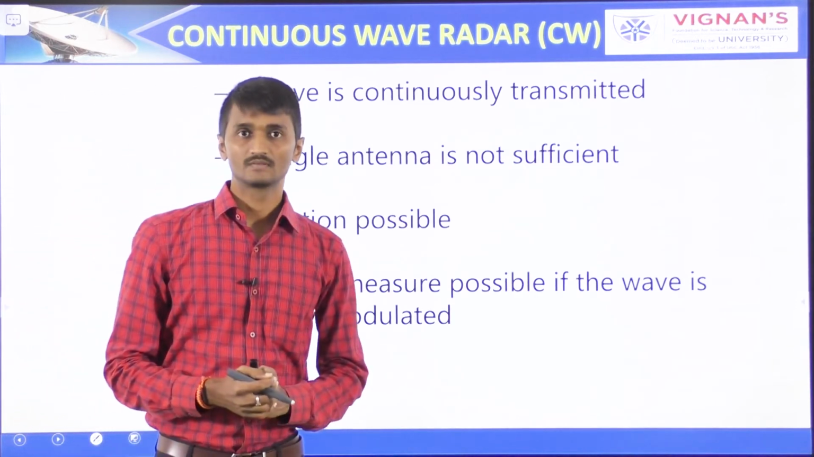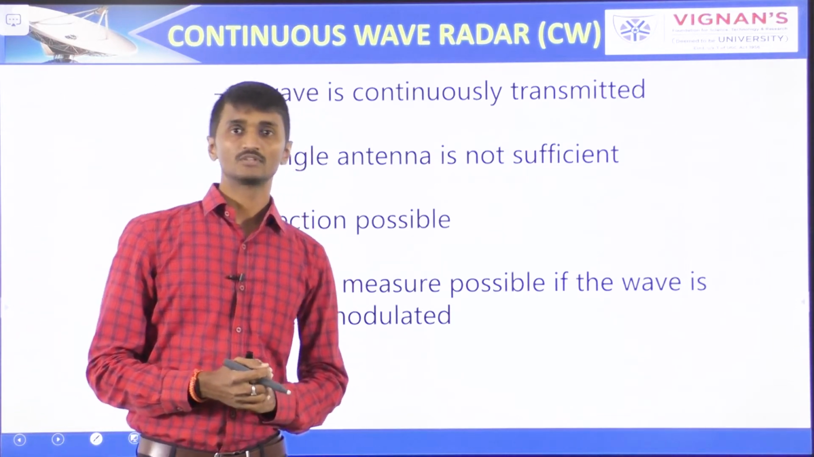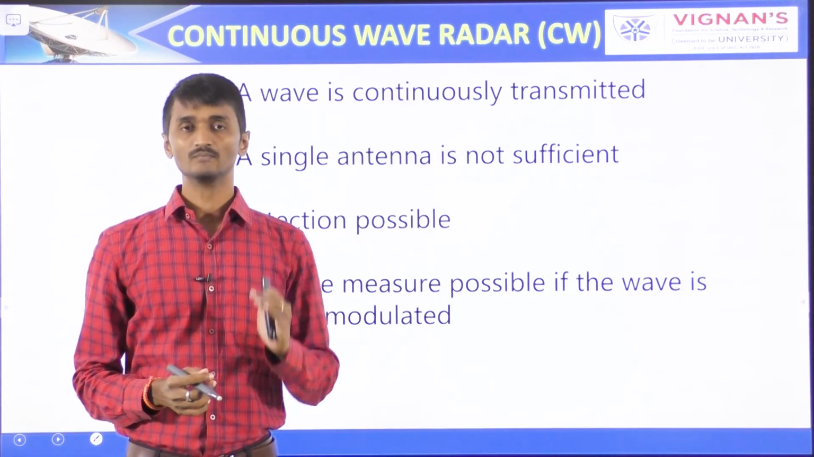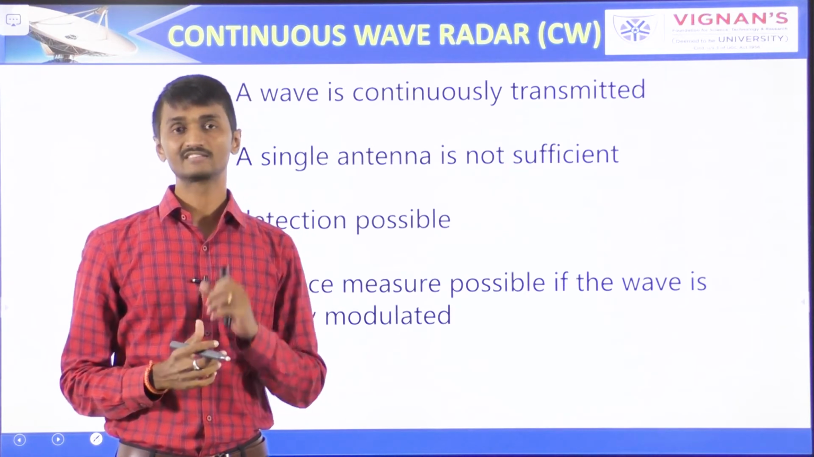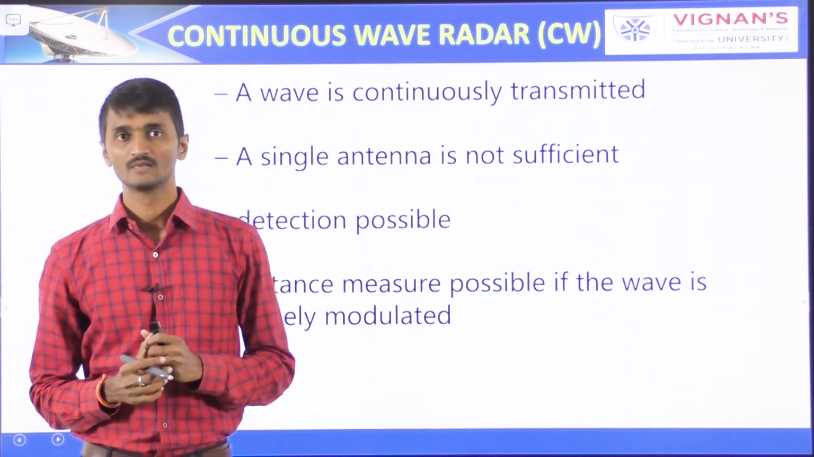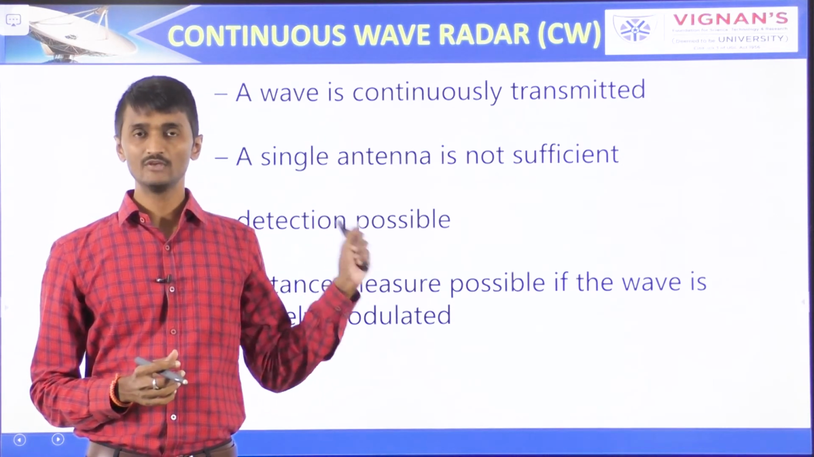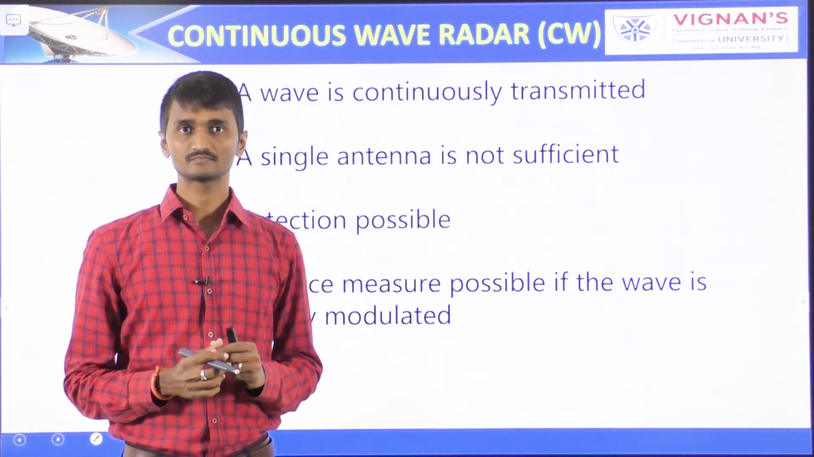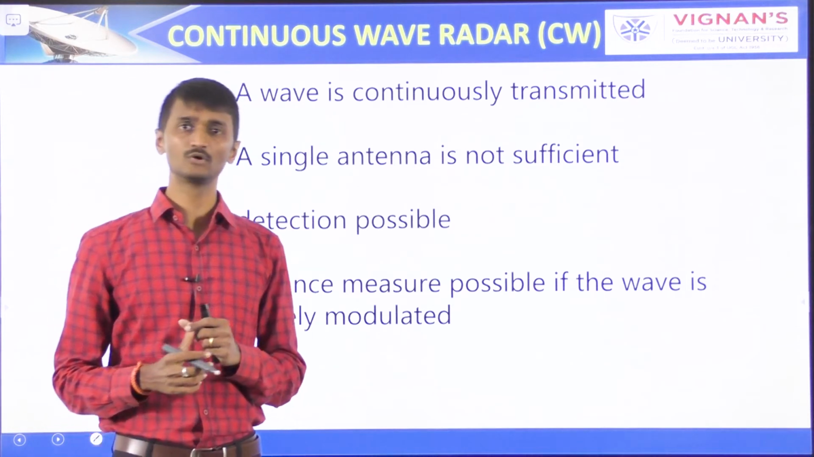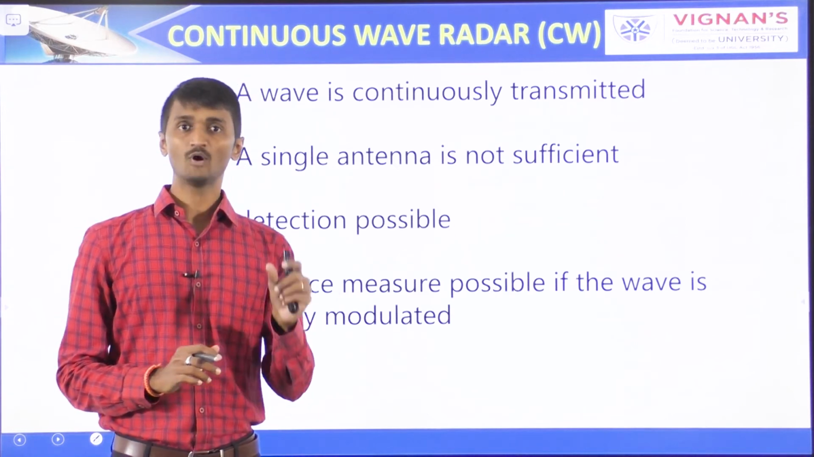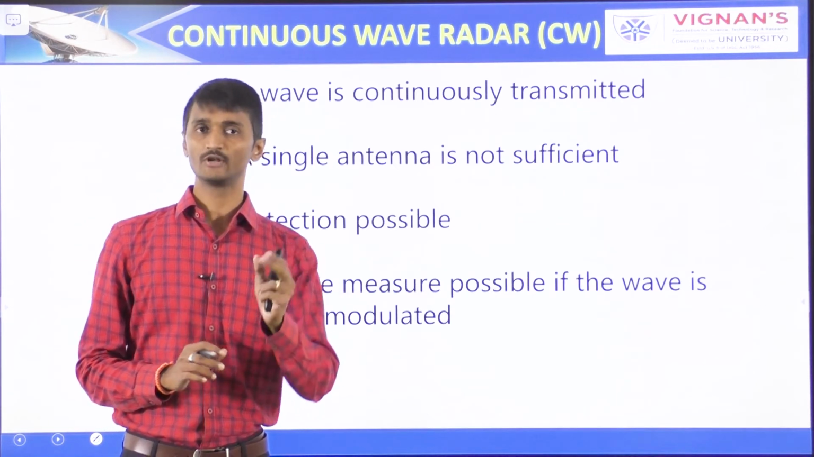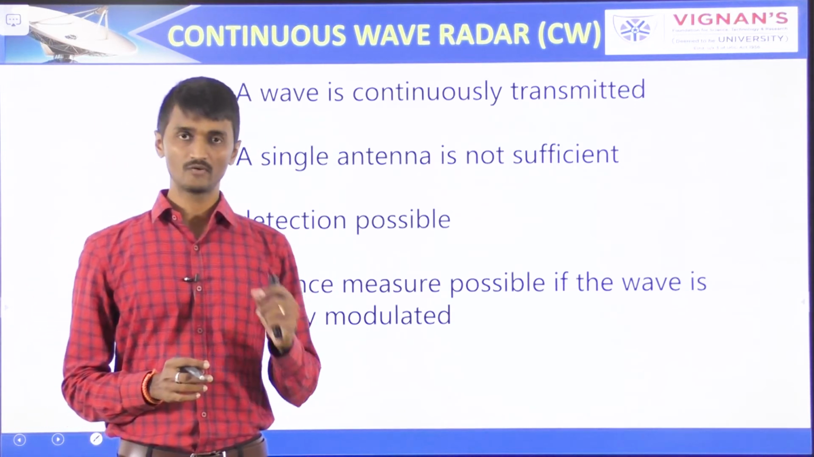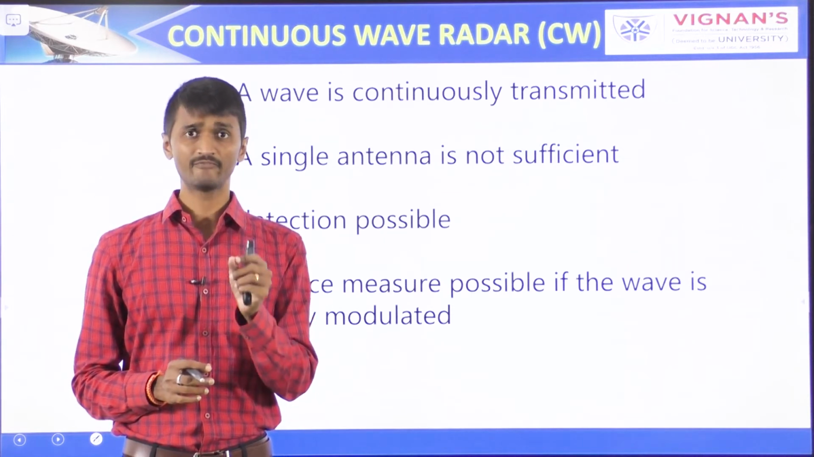Continuous wave radar. Simply it is CW radar. So the radar which operates with continuous signal or wave is called continuous wave radar. So here they use Doppler effect for detecting non-stationary targets. So continuous wave radars can be classified into two types. Unmodulated continuous wave radar, simply it is CW radar. Next one is frequency modulated continuous wave radar, that is also called as FMCW radar.